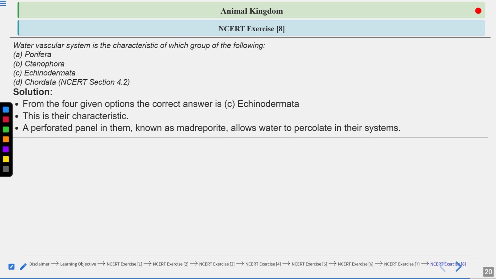So water enters inside all these channels and all its arms are spread. But once the water comes out of its body, all the arms get squeezed. And again it gets filled, and all the arms get spread. So in this way, it moves from one place to another, right?